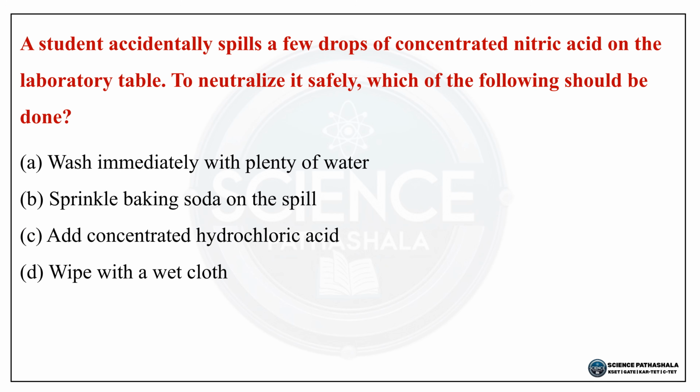Next question, a student accidentally spills a few drops of concentrated nitric acid on the laboratory table. So to neutralize it safely, which of the following should be done? So options ಈ ರೀತಿ ಇದೆ. Option A, wash immediately with plenty of water. Option B, sprinkle baking soda on the spill. Option C, add concentrated hydrochloric acid. Option D, wipe with a wet cloth.